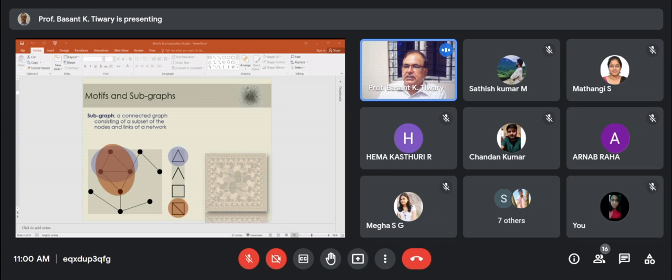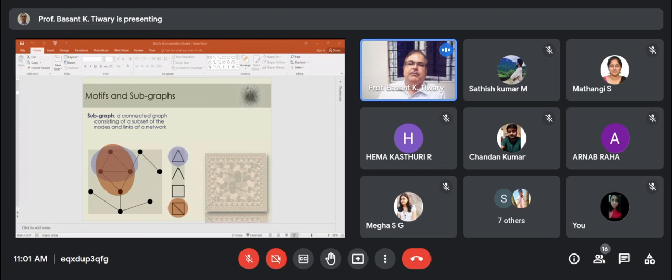So you can see here, this is the real network, and this is the randomized version of the same network. So the subgraph that has a significantly higher density in the real network than in the randomized version is called a motif. Now there are different types of motifs.